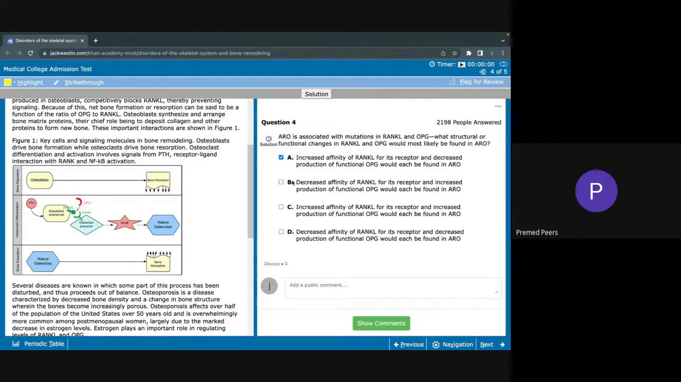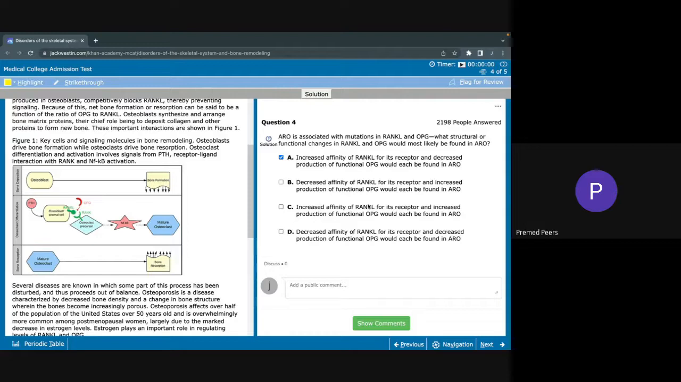B is saying the opposite. Decreased affinity of RANKL for its receptor and increased production of functional OPG would each be found in RAO. So if we have decreased affinity between RANKL and its receptor, and an increase of its competitor, that will lead to less mature osteoclasts, leading to less bone resorption. So that's certainly possible. C says increased affinity of RANKL for its receptor and increased production of functional OPG would each be found in RAO.